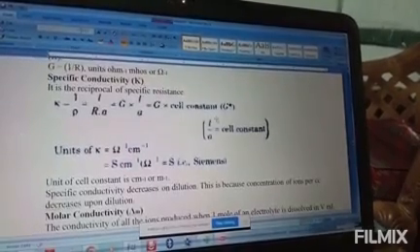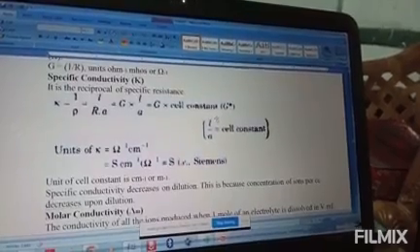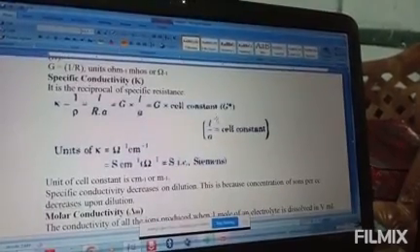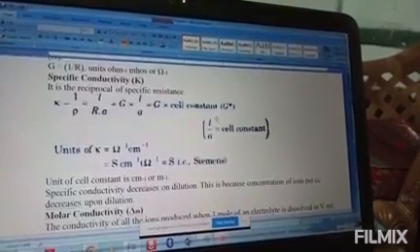That means 1/ρ is what we call κ, so κ = L/(RA). This is the equation which we have discussed already.